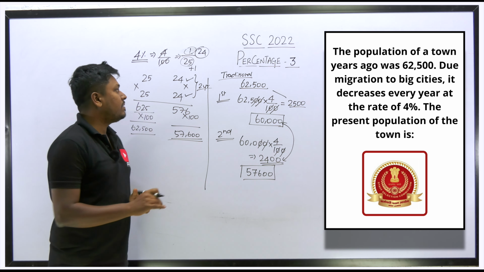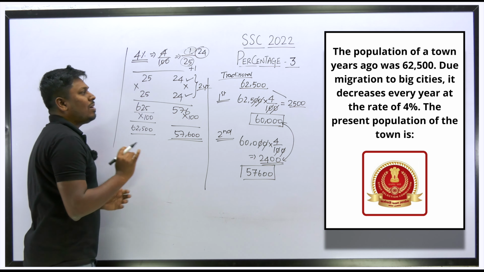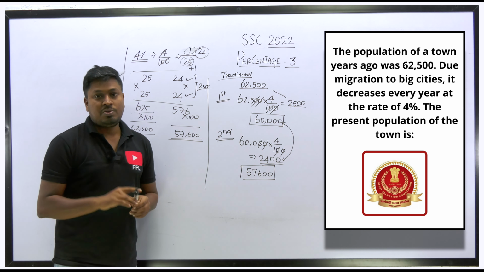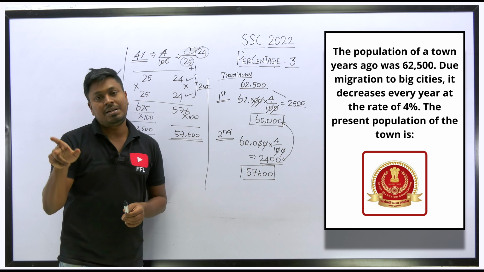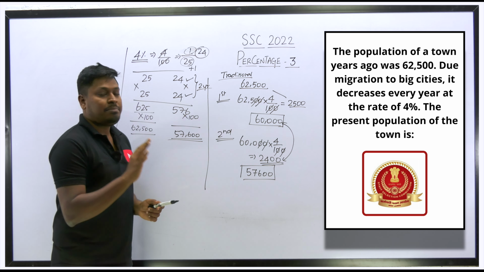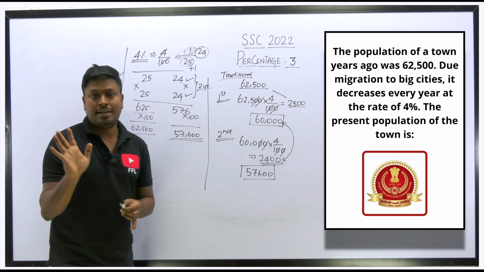Understood or not? Right. So this is a shortcut, right? If you go with the formula method, it will always be lengthy, because you need to use the compound interest formula. If you use the compound interest formula, you have to multiply, and it's very difficult. Always do not solve these types of questions by the formula method. Go with the traditional method or else go with this method. You will get the exact answer.